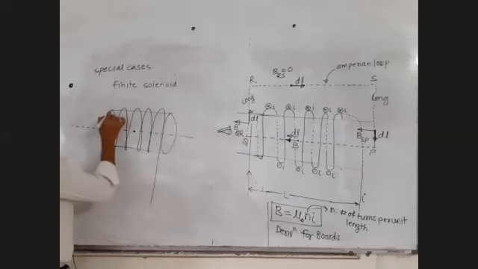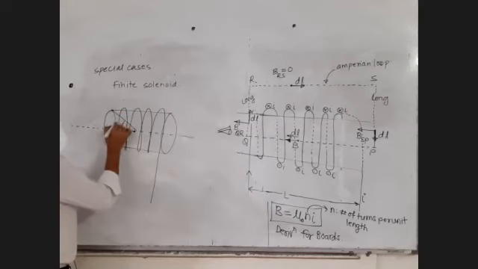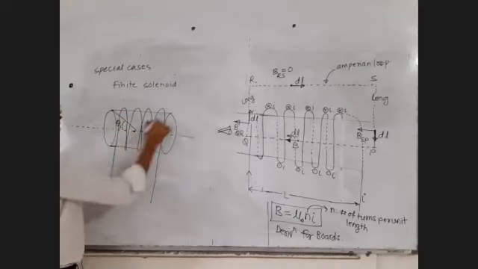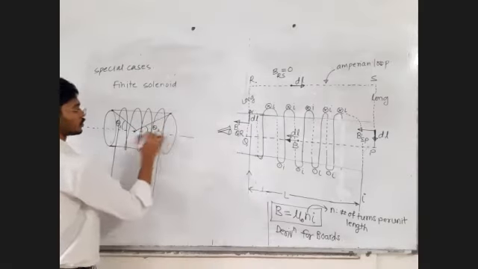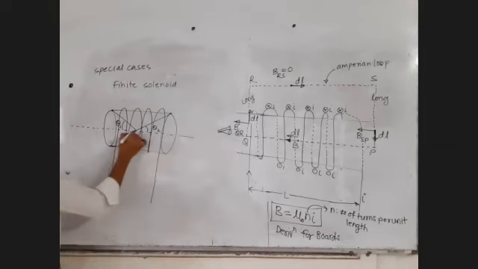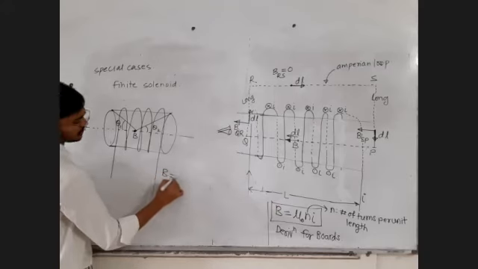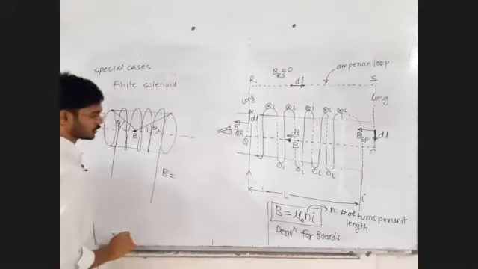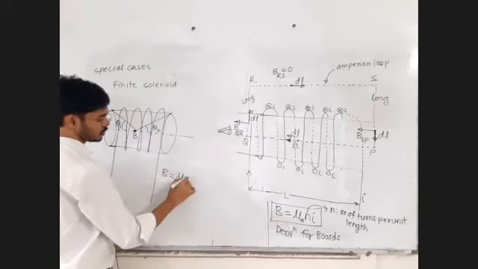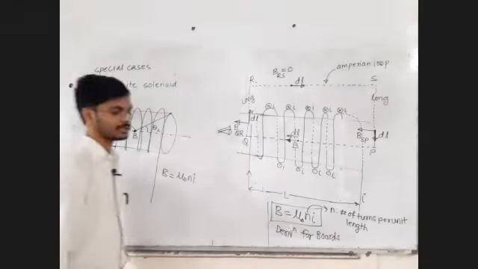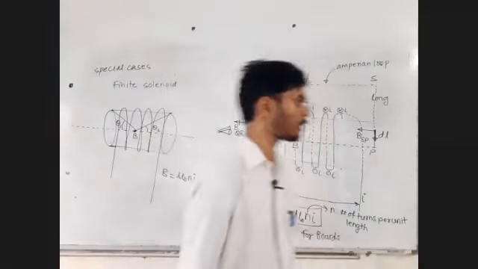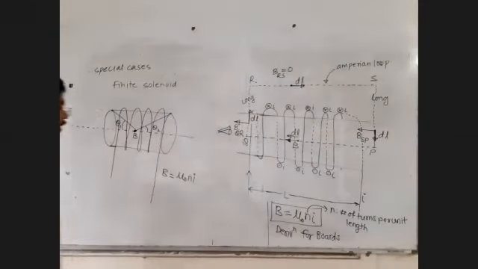Okay. This point is making an angle theta 1. This point is making an angle theta 2. Then what is the magnetic field at this point? That magnetic field is given by a very simple formula. Everyone look at this. Mu 0 n i, that is the formula of the long solenoid, the magnetic field inside the long solenoid.